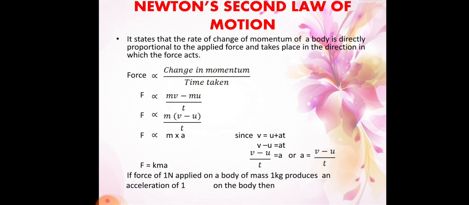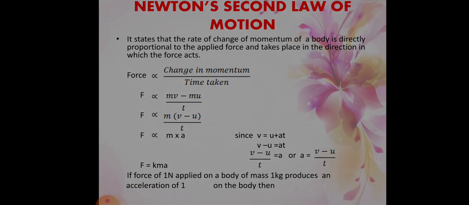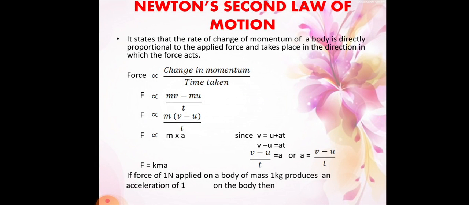Okay, so now we can define Newton's second law of motion by understanding the concept of momentum and impulse. Newton's second law of motion states that the rate of change of momentum of a body is directly proportional to the applied force and takes place in the direction in which the force acts.